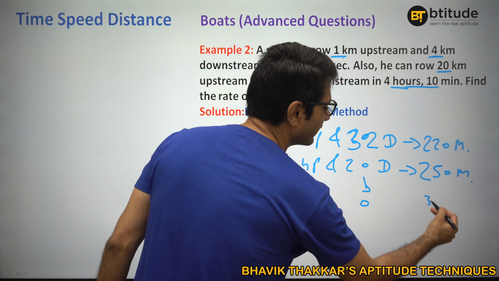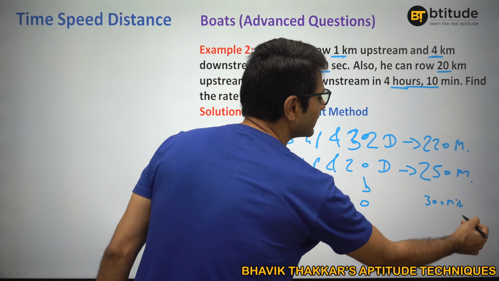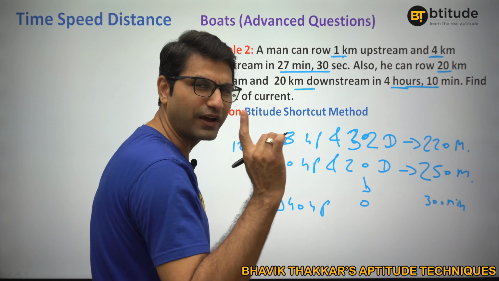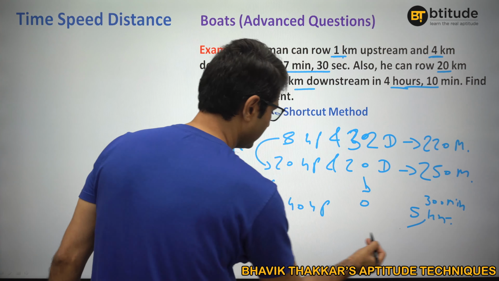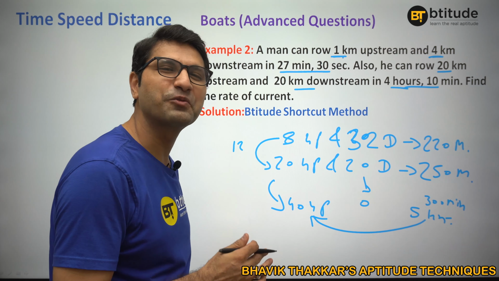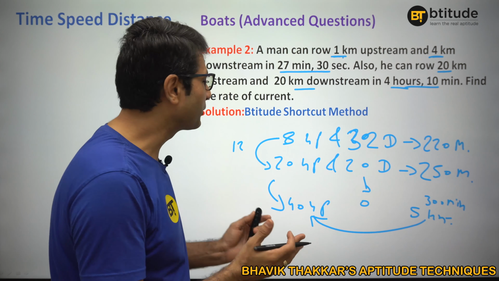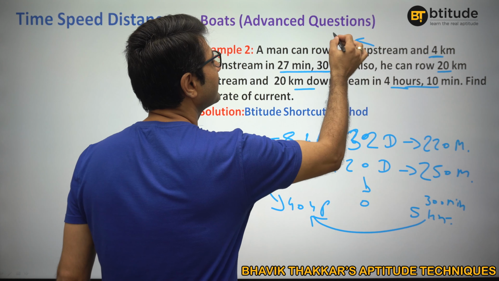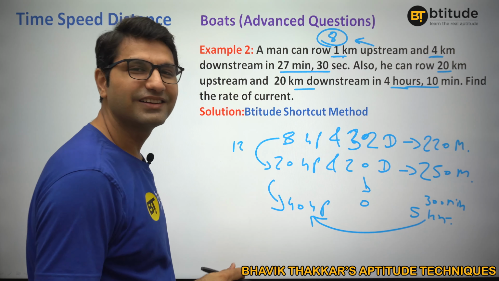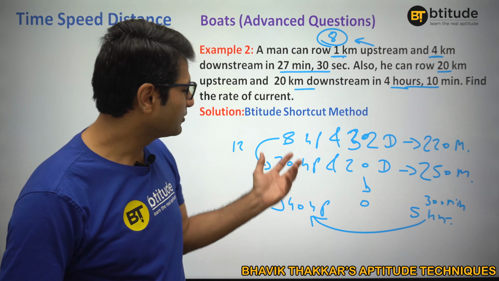That means 300 minutes. 300 minutes is nothing but 6 hours. Sorry, 5 hours. So 5 hours for 40 kilometers upstream. That means what is my upstream speed? 8 kilometers per hour. Once you get your upstream speed as 8 kilometers per hour, it should be pretty easy. You can use it anywhere.